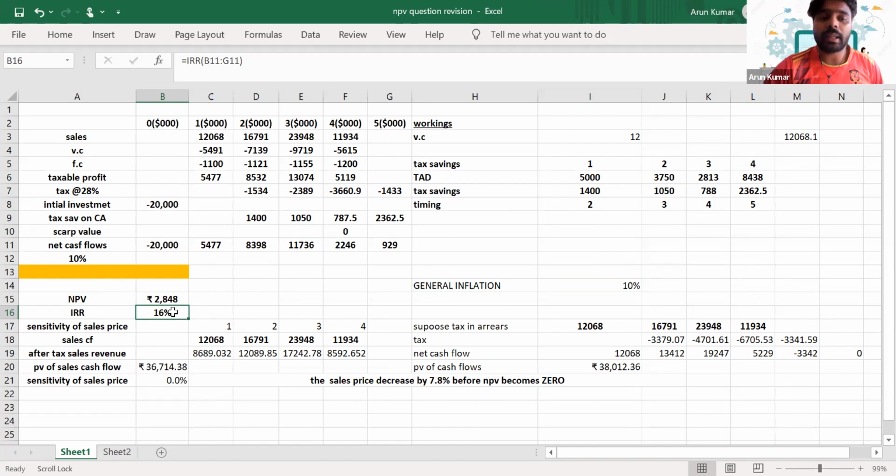Then you can calculate the IRR of this project itself. So how will you calculate IRR? It is equal to IRR. We'll select the cash flows from year 0 to year 5 to calculate the IRR, which is 16%.